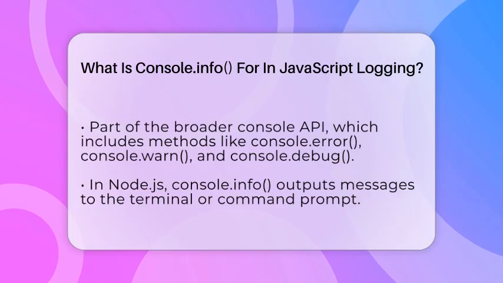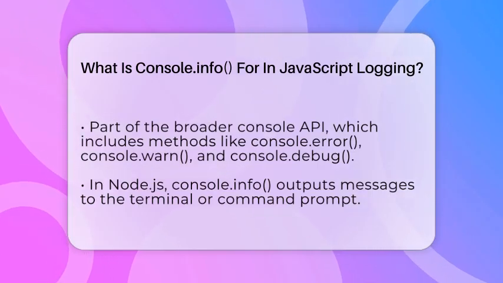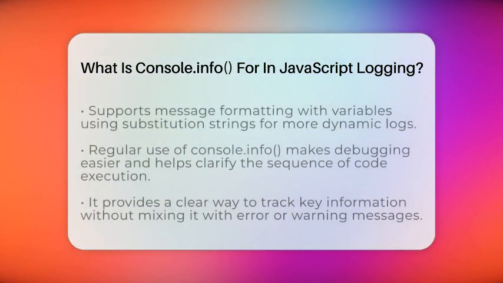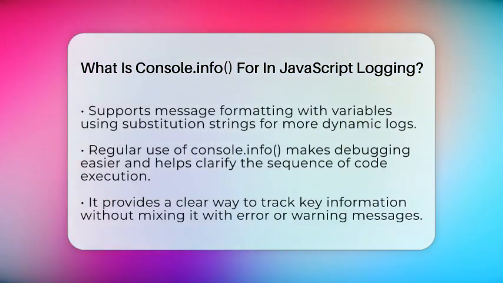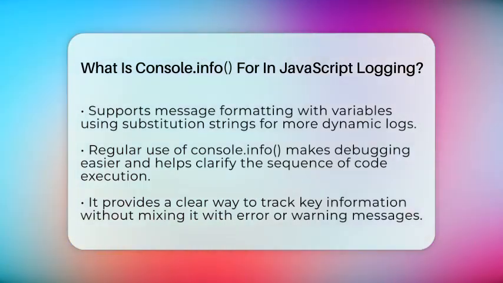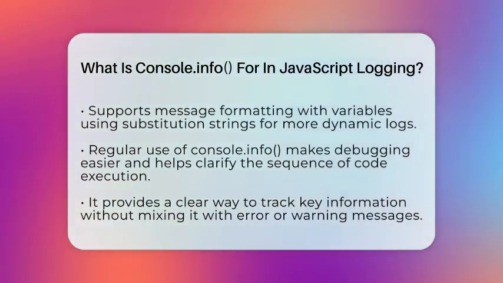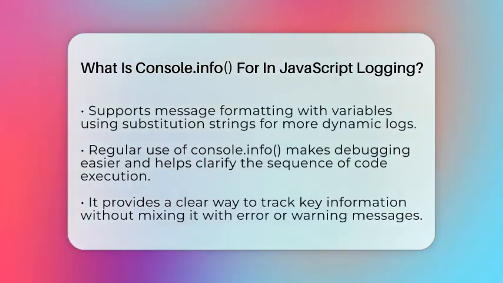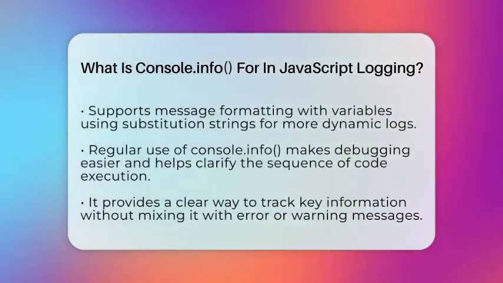In server-side JavaScript, like with Node.js, Console.info writes messages to standard output, which is usually your terminal or command prompt. It supports formatting, so you can include variables directly inside your messages using substitution strings. This makes your logs more dynamic and informative.